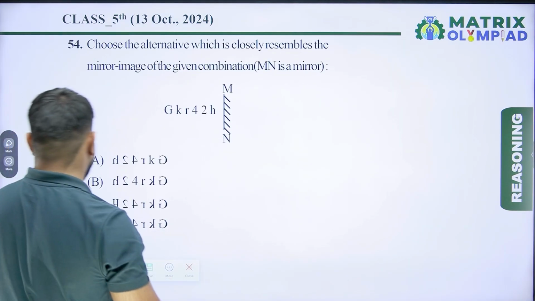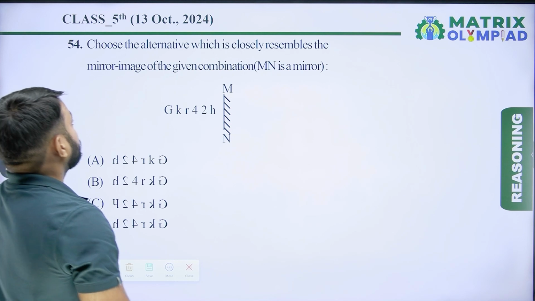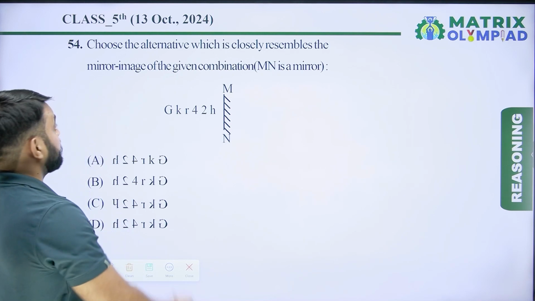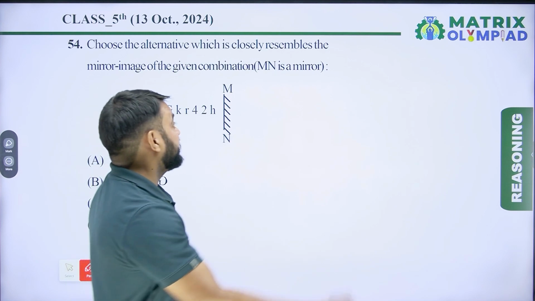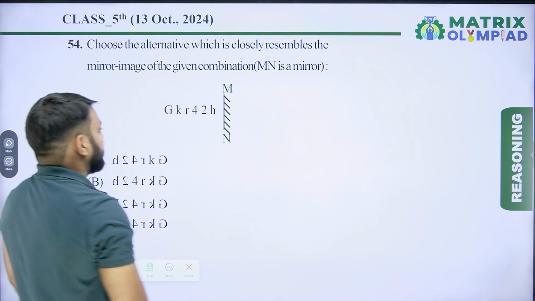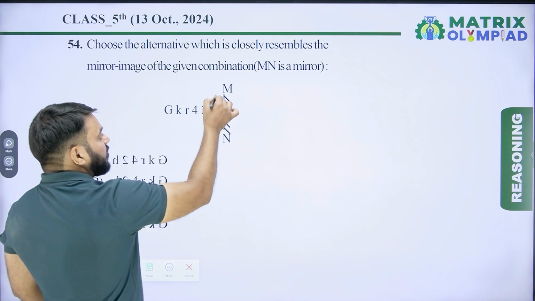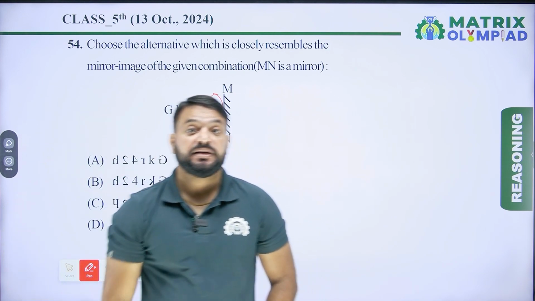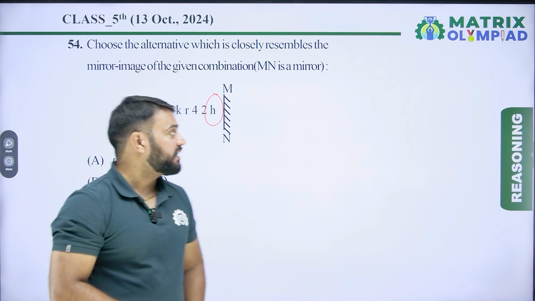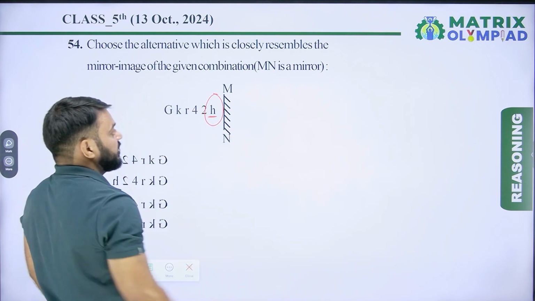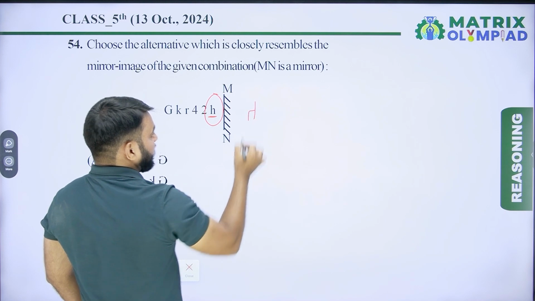Now the next question is question number 54. Choose the alternative which closely resembles the mirror image of the given combination. MN is a mirror. In mirror image questions, the part of an object that is near to the mirror remains near to the mirror in the mirror image. So first find the mirror image of H. So this is the mirror image of H.